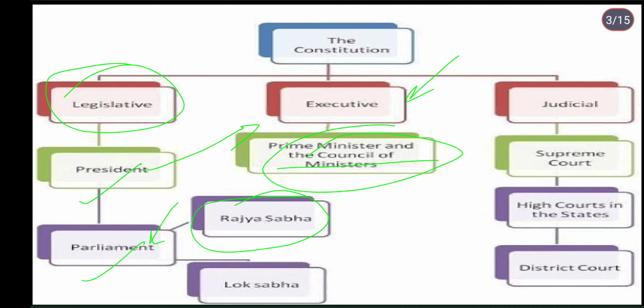Whatever we are going to talk about, we will be talking about at the central level. So we are going to look at the prime minister and the president. Then in judicial, we are going to be talking about all these three courts that are really very important. So starting with the first segment.